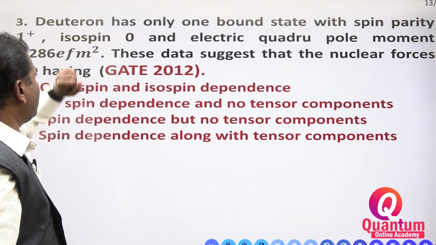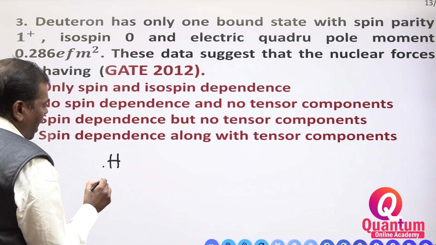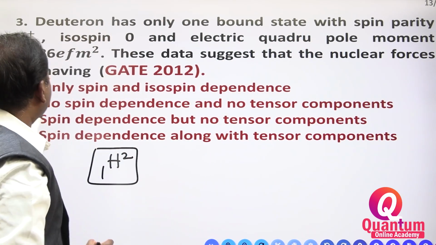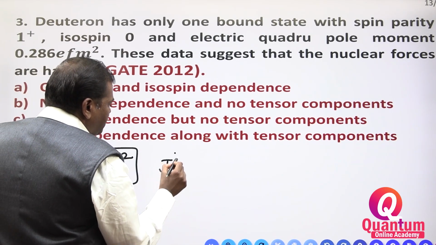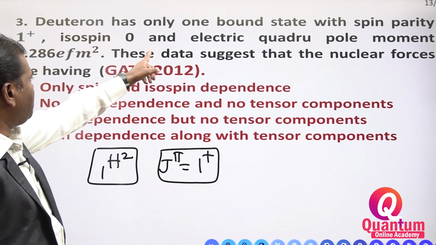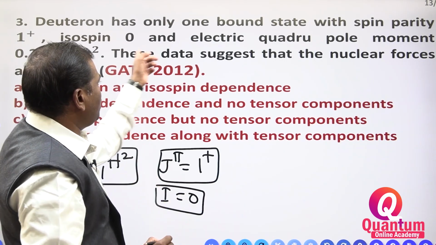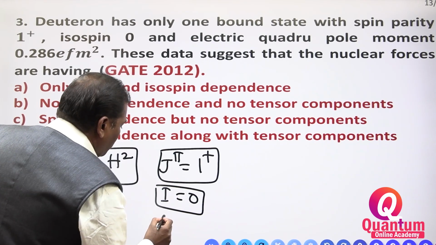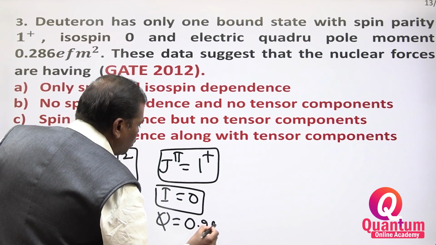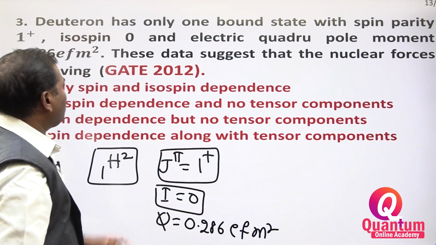Now the third one. Deuteron has only one bound state. Deuteron is an isotope of hydrogen. Deuteron has only one bound state with spin and parity equal to 1 plus. Isospin is equal to 0. Electric quadrupole moment is equal to 0.286 e fm square.